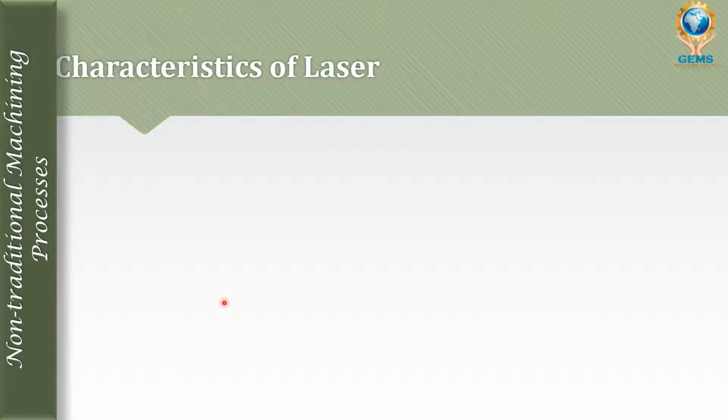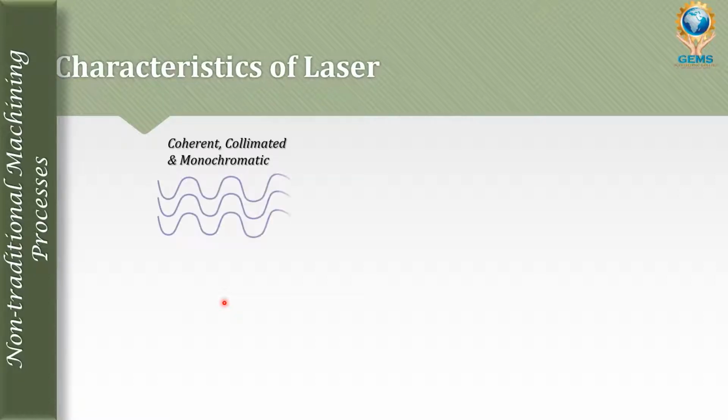Now, with the characteristics of laser, coherent, collimated and monochromatic, let's see how it looks. Let us consider rays; the light waves are considered like rays. Coherent means, let's consider these three waves. These three waves have equal properties. If one wave is going down, the other is going down; if one wave is going up, the others go up too, all in the same movement.